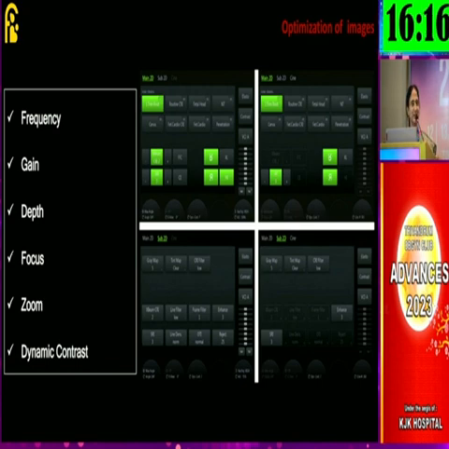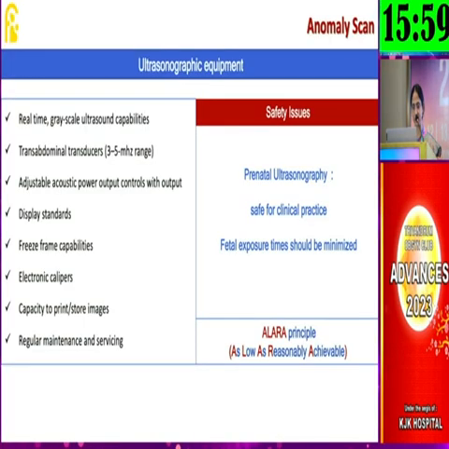Yeah, thanks very much. So most of you, I understand, depend upon the scan report generated by your colleagues. So this is the basic knobology that we call to optimize the image. That is just like our selfies, each image we click of the fetus has to give a lot of information which is pertinent. The modern equipment available has all these features.